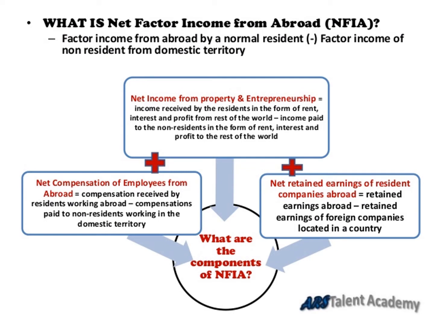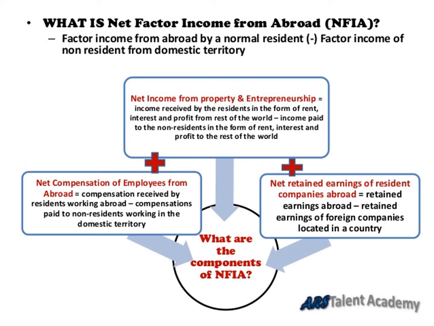Now, what are the components of NFIA? The first component is net compensation to employees. It refers to the difference between income from work received by residents working, living, or employed abroad for less than 1 year, and similar payments made to non-resident workers staying or employed within the domestic territory of the country for less than 1 year.